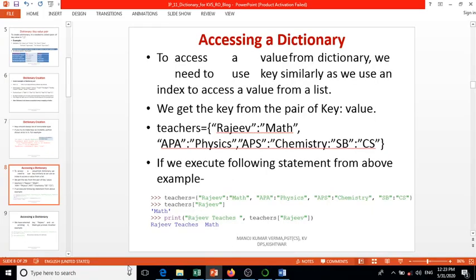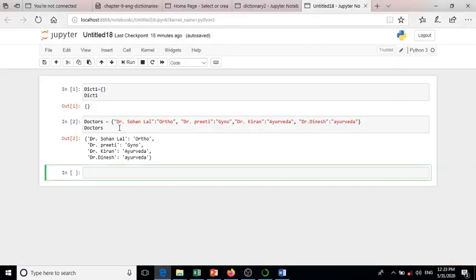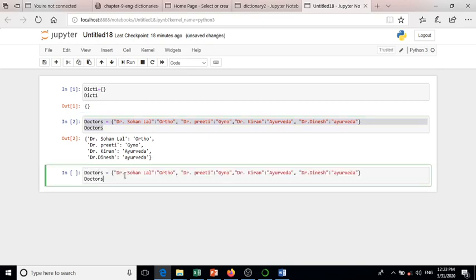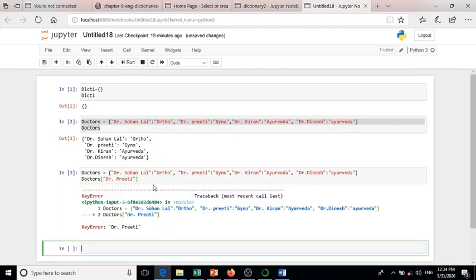Look here with example, I will show you. Doctors, Control C, Control V, doctors, Dr. Preeti. Now Dr. Preeti is the key and the value of Dr. Preeti will come. Look here, some errors are there.